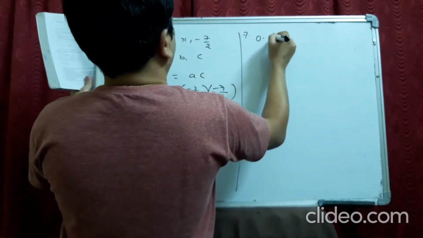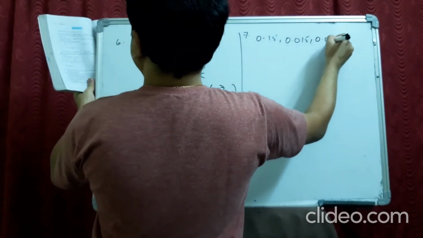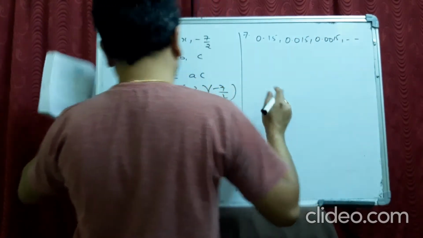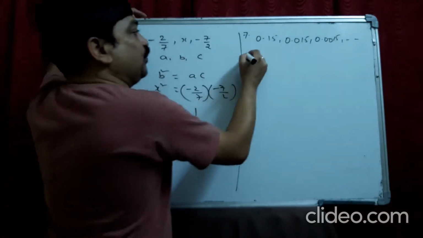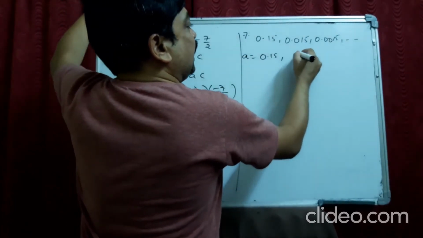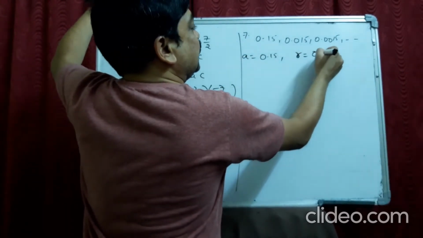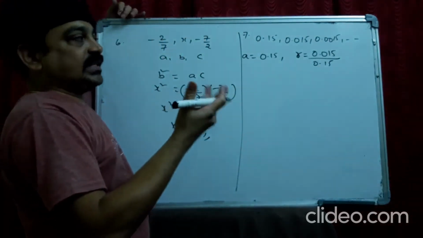You are given 0.15, 0.015, 0.0015 till 20 terms. So it looks a little bigger to do, but we can make it simple. I'll tell you. First of all, write down A is 0.15 and the ratio is 0.015 by 0.15. How to do this? I'll tell you.